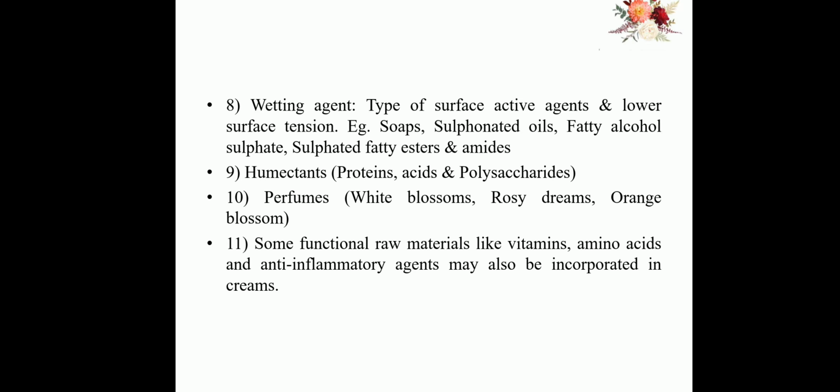Other substances used in the formulation of cream. Wetting agents are a type of surface active agent and lower surface tension. Examples are soaps, sulfonated oils, fatty alcohols, sulfates and sulfated fatty esters and amides. Next, humectants, like protein acid and polysaccharides. Perfumes like white rose, orange blossom. And some functional raw materials like vitamins, amino acids and anti-inflammatory agents may also be incorporated in creams.